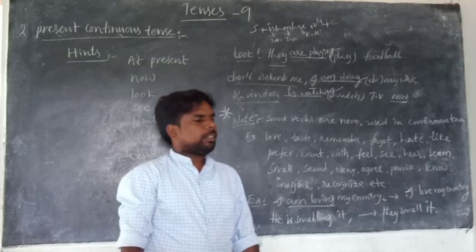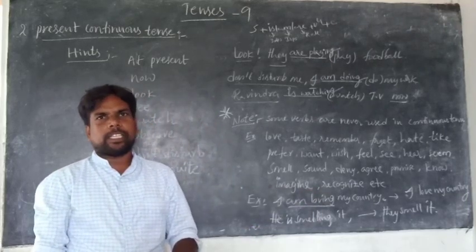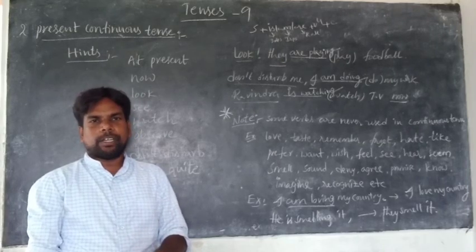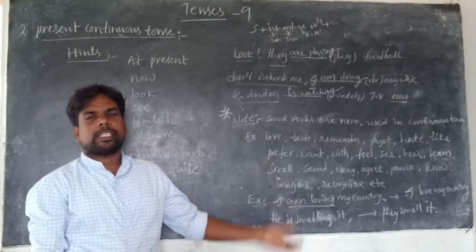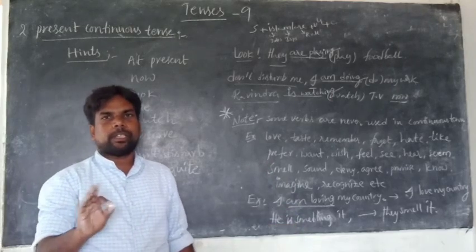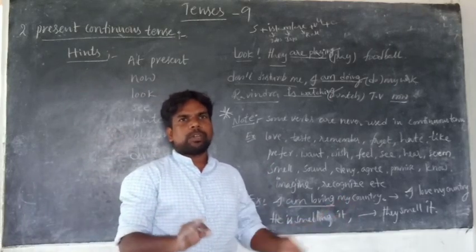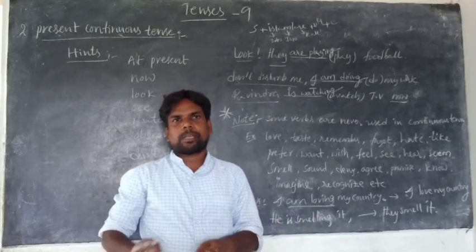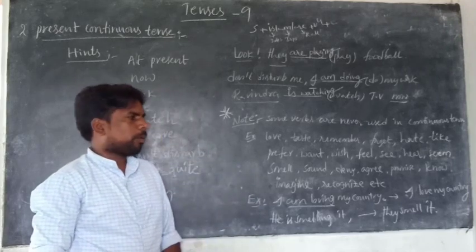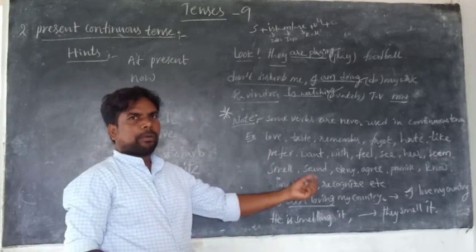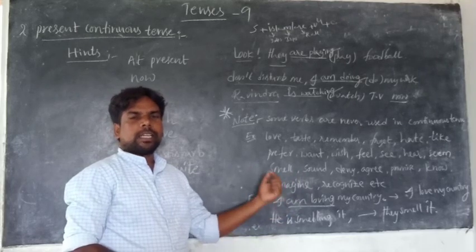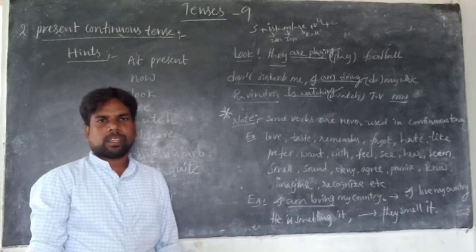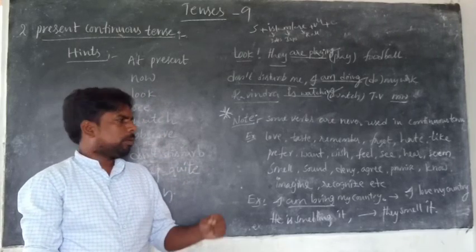Is it clear? These verbs do have an ing form, but it is never used in place of the main verb. It can be used as a non-finite verb, not as a finite verb. So these verbs do not have continuous forms. They are never used in present continuous, past continuous or future continuous. If you want to use these verbs, we have to use simple present, simple past or simple future.